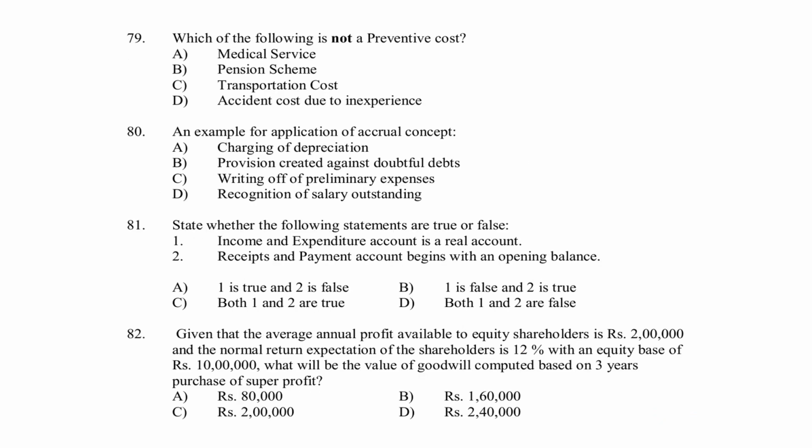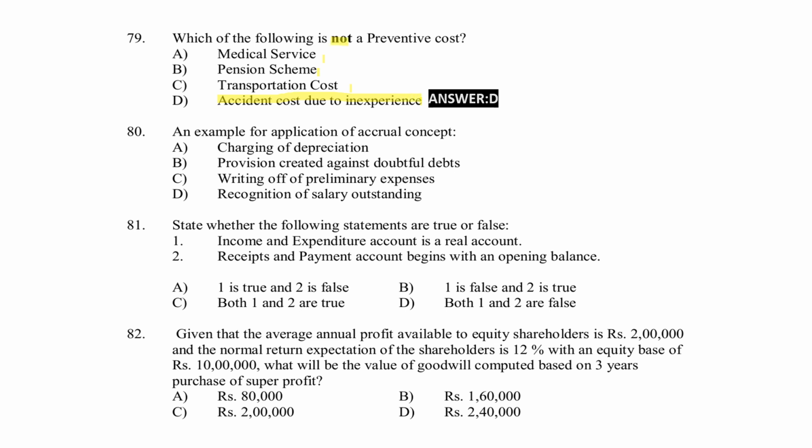Next, which of the following is not a preventive cost? Medical service, pension scheme, transportation cost, accident cost due to inexperience. Option D, accident cost due to inexperience, is the right answer here.